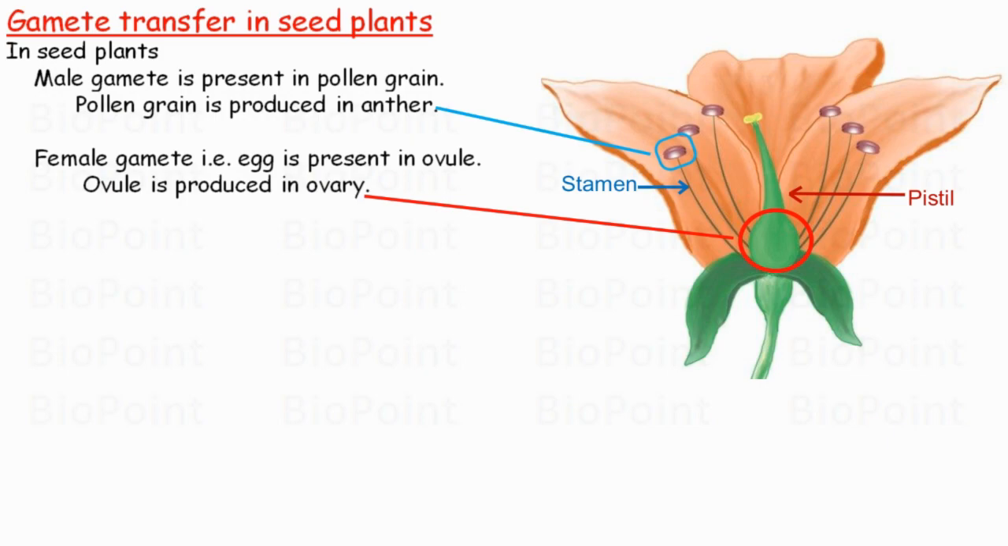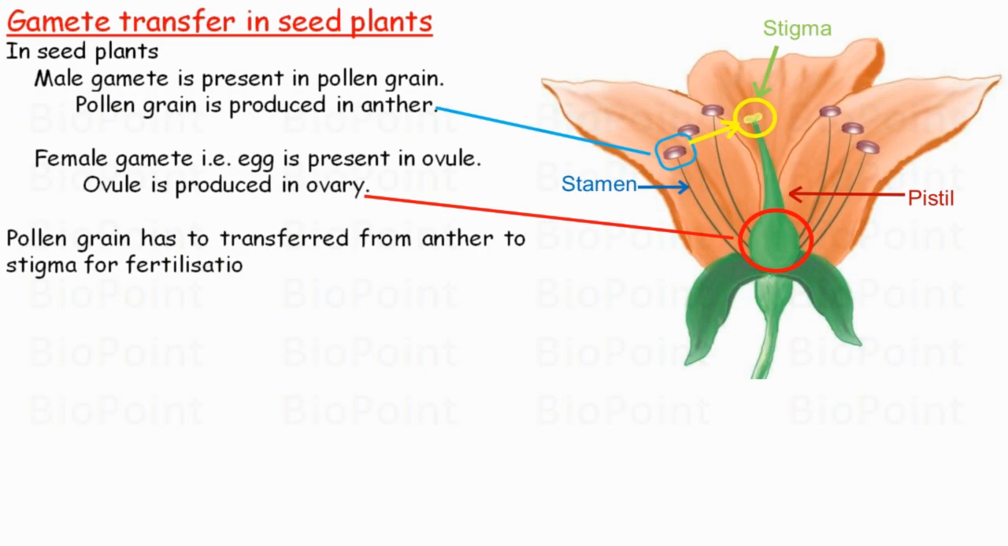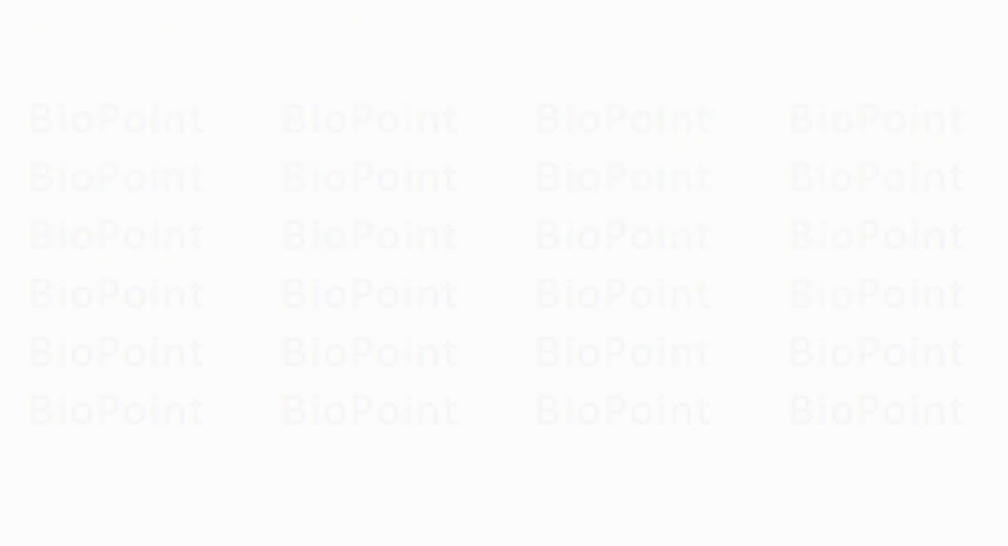Therefore, in seed plants, pollen grain produced in the anther has to be transferred onto the stigma, that is on the tip of the pistil, so that it can move down through the style to the ovule for fertilization or fusion. Now, as we know that in seed plants, the male gamete is produced in the stamen and the female gamete in the pistil.